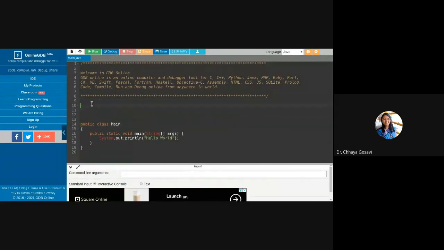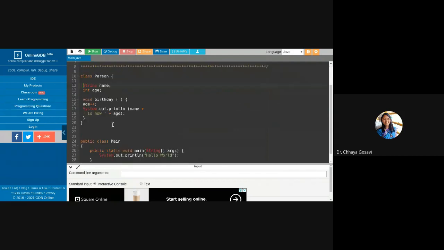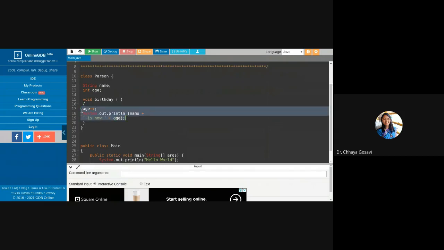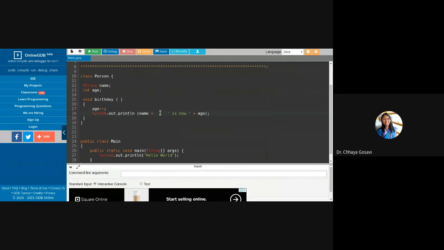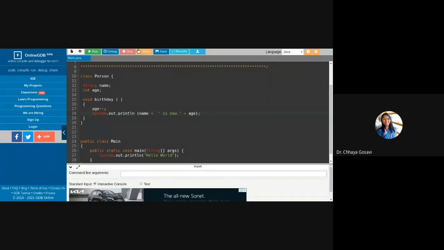Note that whenever you create any class, it should be outside the main class. Now here I am creating a class person, string name, integer age, and this is the function of that class which will operate on these variables. Birthday is a function which is incrementing age. Is it visible?